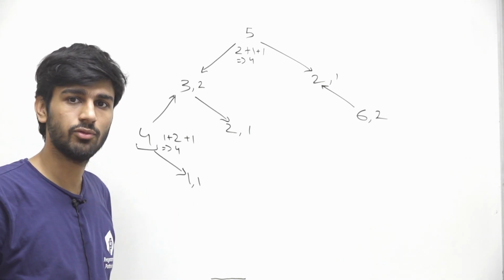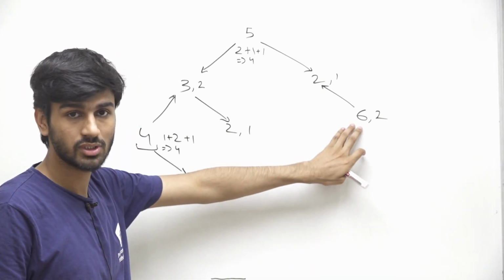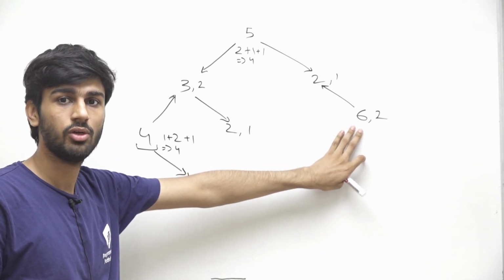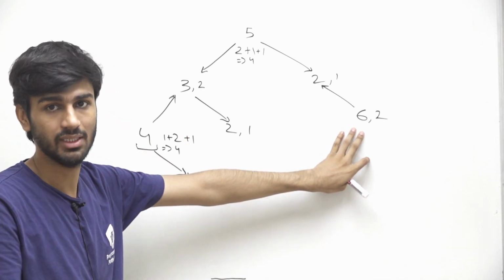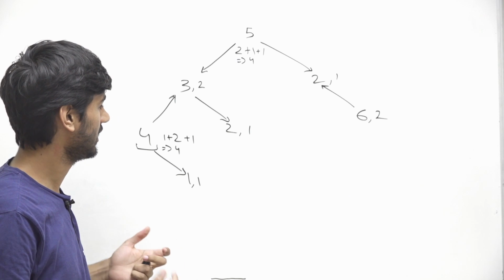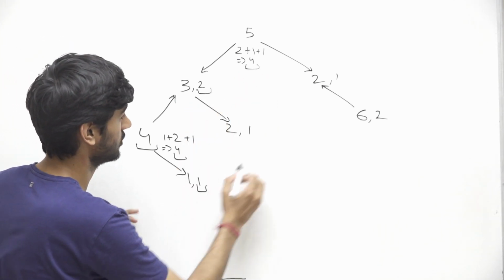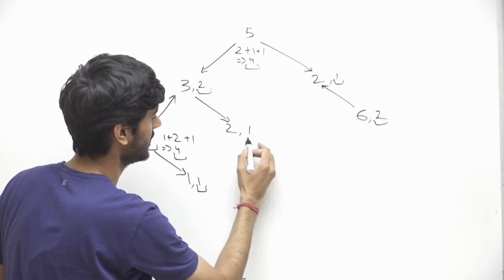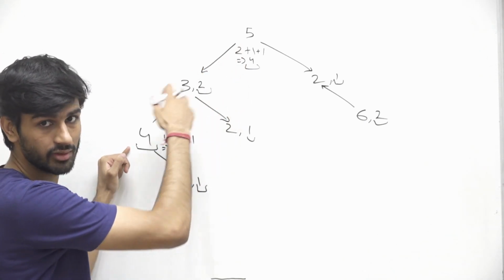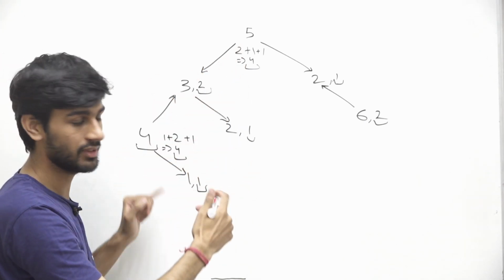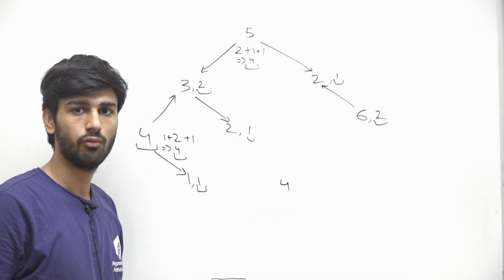And if we know this information, then we also know to how many cities we will be able to supply the power. We just wanted to find out the max, a city from which we can supply power to the maximum number of cities. So we just want the maximum value that we got for all these values, and in this case the maximum value is 4. We can say that if we pick 4 or 5 to initially supply the power, in both cases we are able to reach or supply power to 4 cities, right?